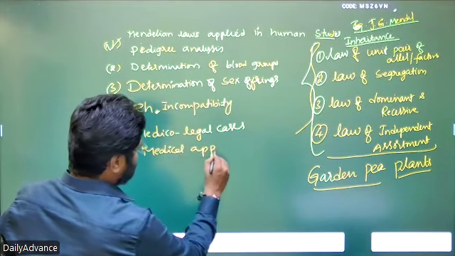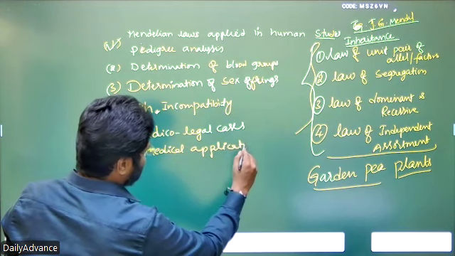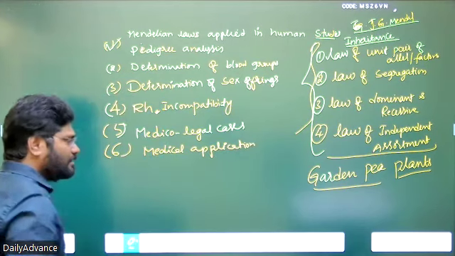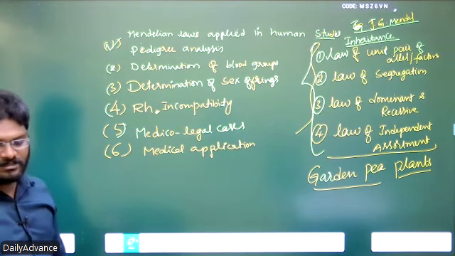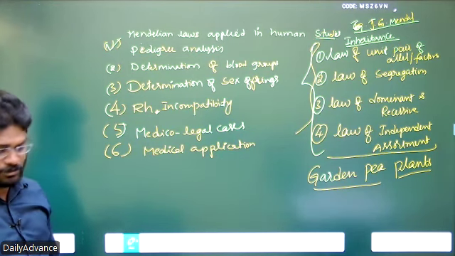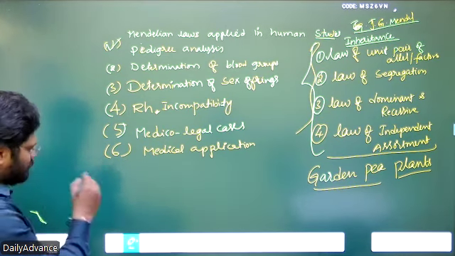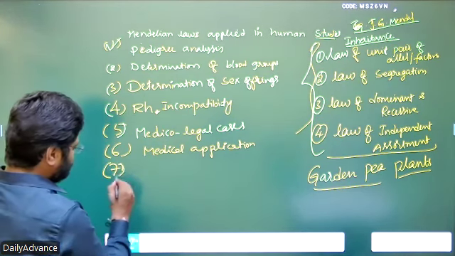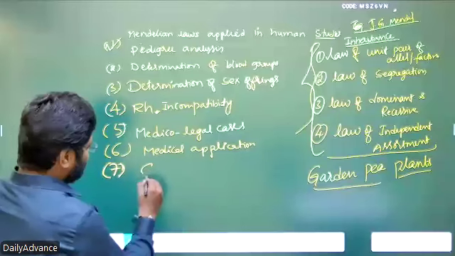So medical applications means identification of the various diseases and their characteristics and the type of inheritance. So how severe dominant diseases are, how severe recessive genes are, and how sex-linked diseases are. And the seventh one is genetic counseling.